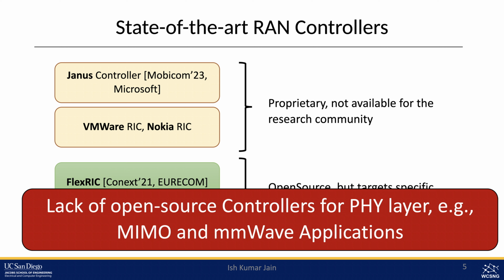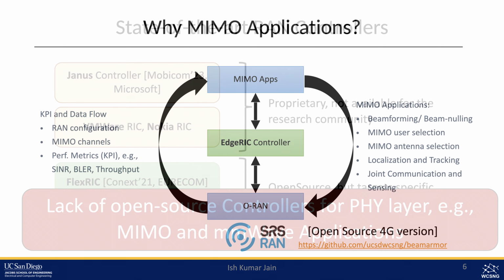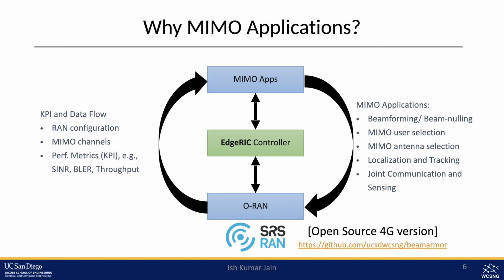With that goal in mind, we took the xRIG controller. We know how it connects with ORAN on one side, and it provides a platform to build applications. We started looking into what we want to build this MIMO application, and what we want from the RAN is that it should provide us a particular RAN configuration that supports MIMO. It should give us MIMO channel measurements, and it should give us performance metrics like SINR and throughput, which can evaluate whether our MIMO is working well or not.